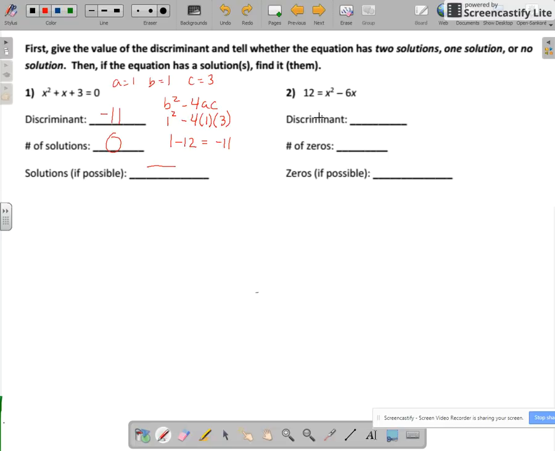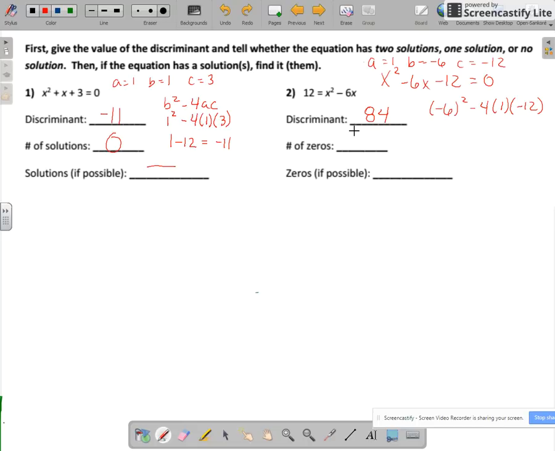So now looking at example 2, again, we need to make sure that it's written in standard form, so we need to get it set equal to 0. So we're going to subtract 12. We get x squared minus 6x minus 12 is equal to 0. Finding our discriminant using b squared minus 4ac, we get a is 1, b is negative 6, and c is negative 12. So negative 6 squared minus 4 times 1 times negative 12. Plugging that into your calculator, you should get 84.